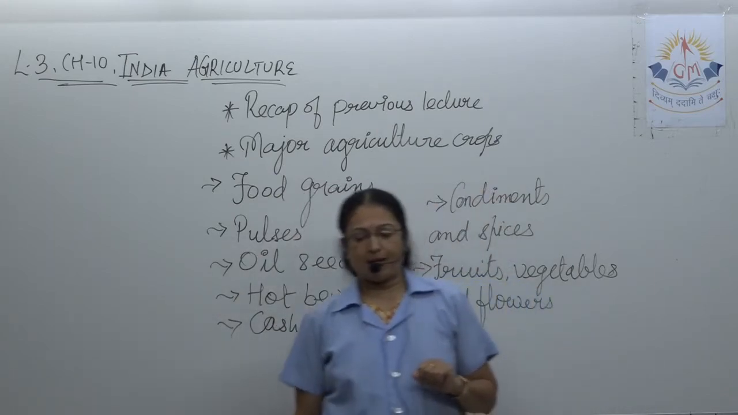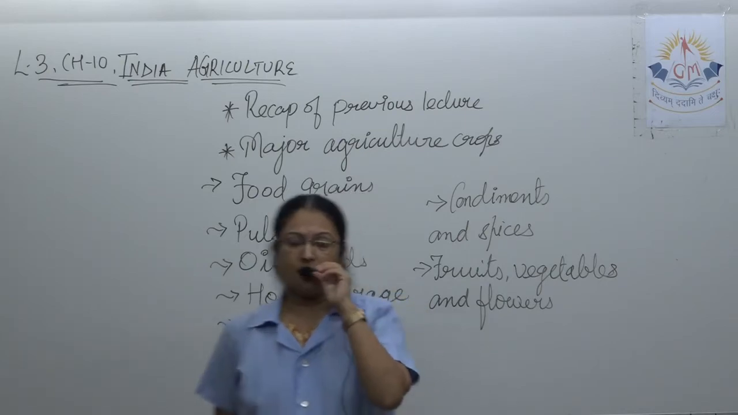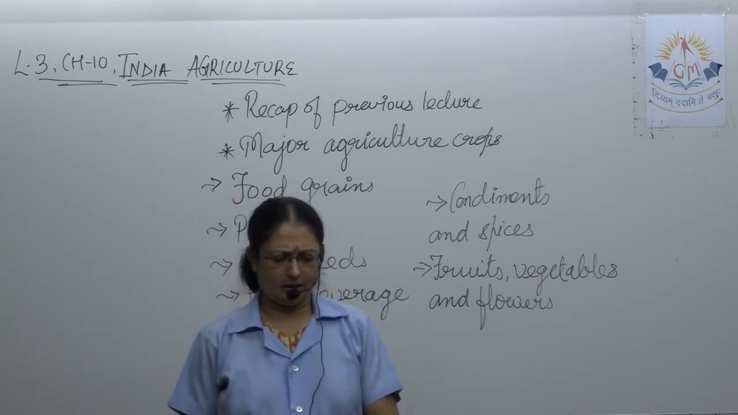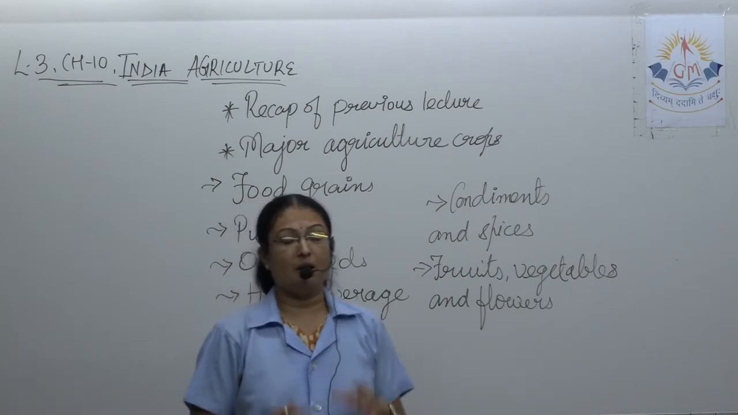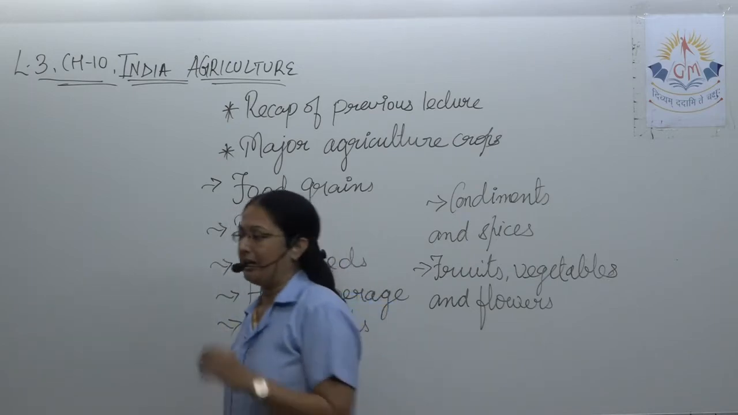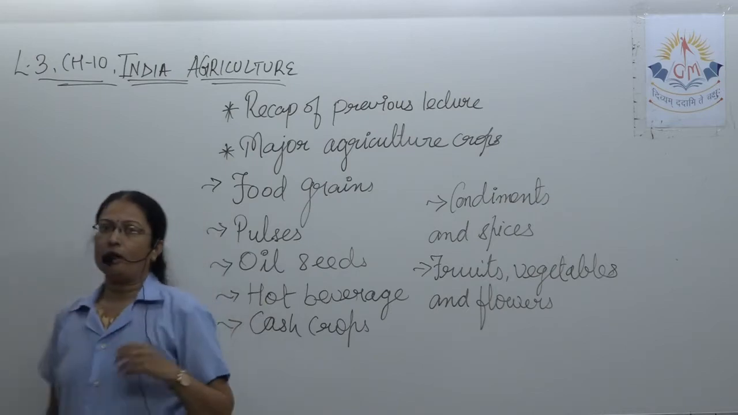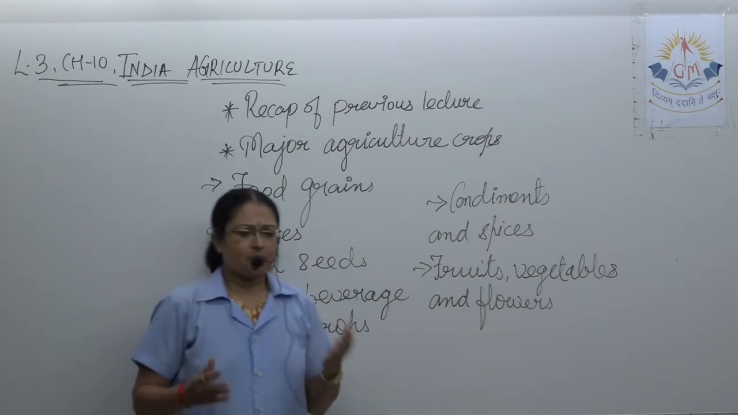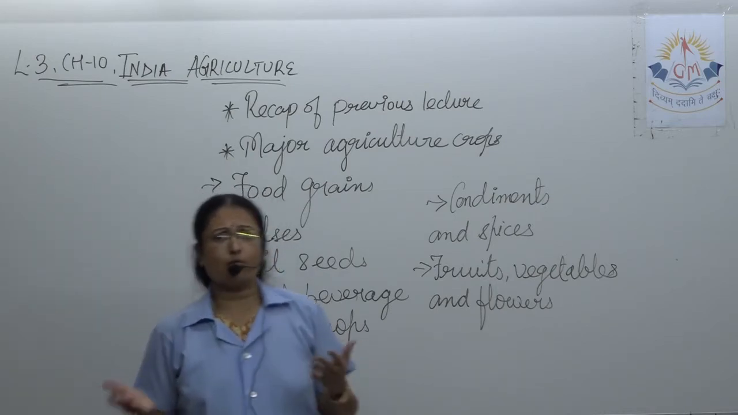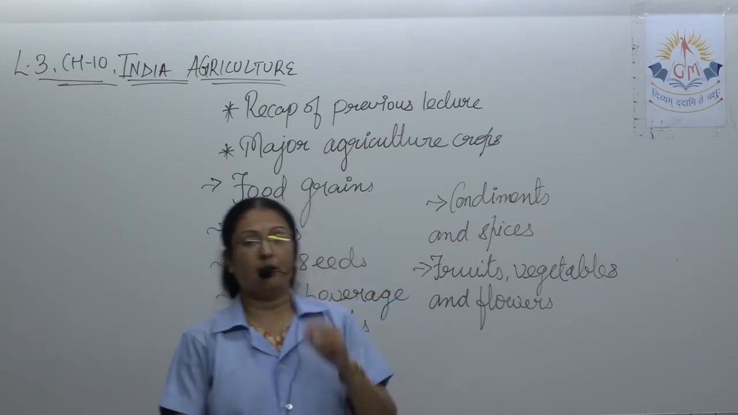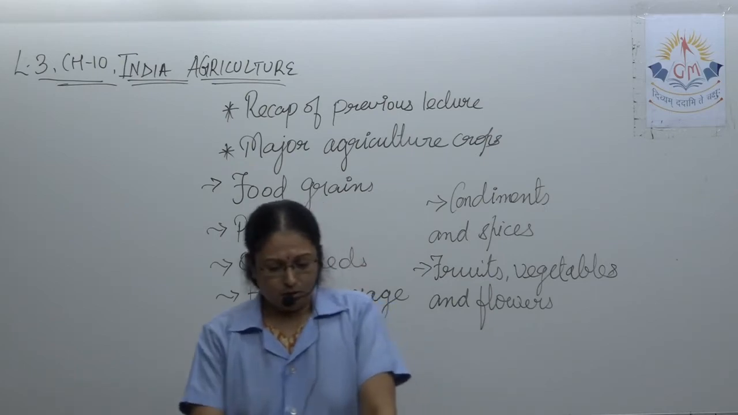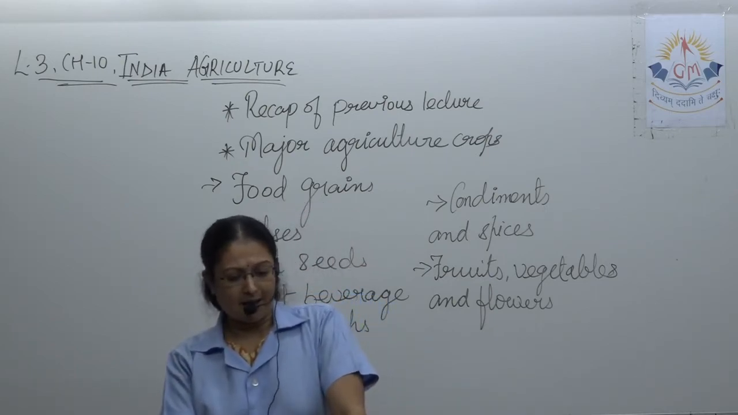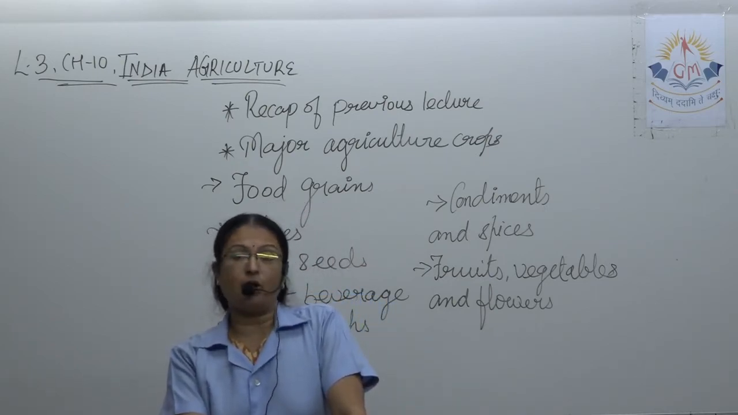See students, as we know, India is the land of diversity in all manner. We have wonderful diversity. But basically, we depend on agriculture. Agriculture is our major activity conducted in our country. Since ancient times, agriculture has remained the prime economic activity.